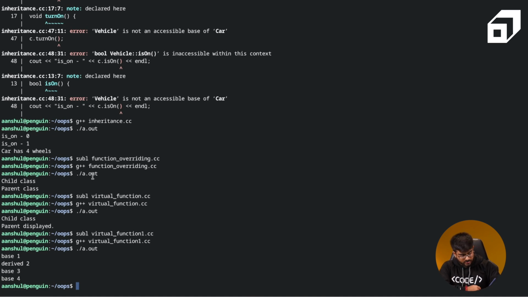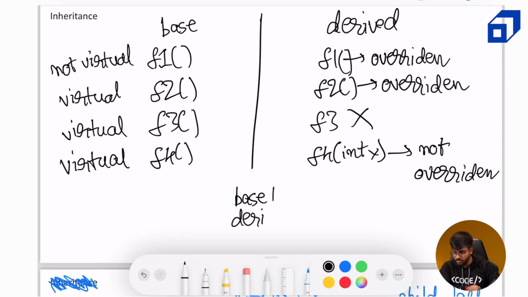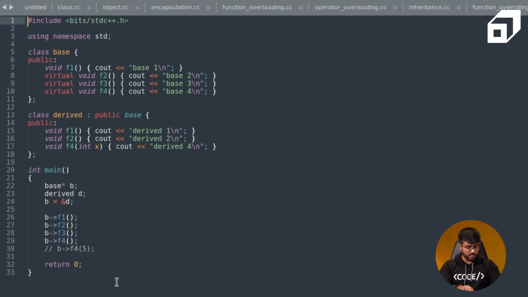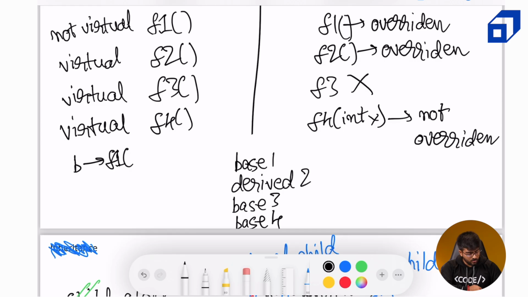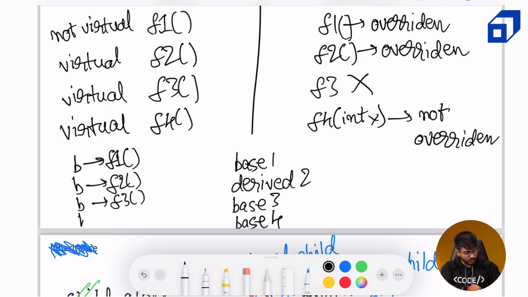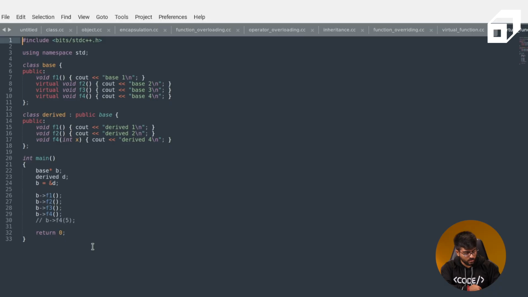The output is base 1, derived 2, base 3 and base 4. Now what were the commands used for it? b.f1, b arrow f1, b arrow f2, b arrow f3 and b arrow f4.